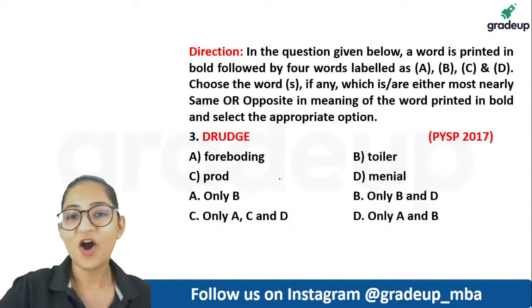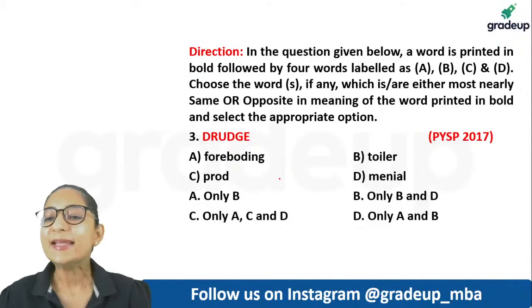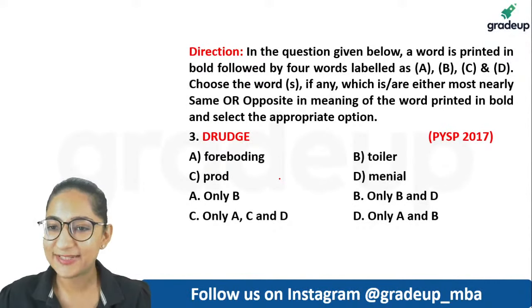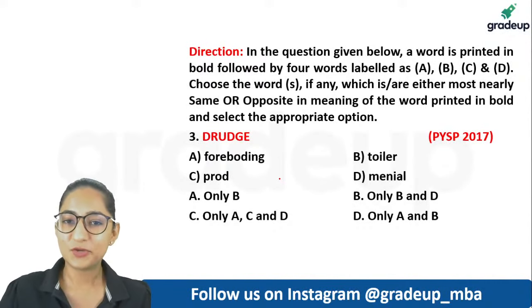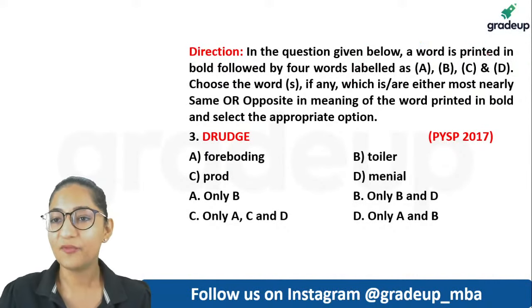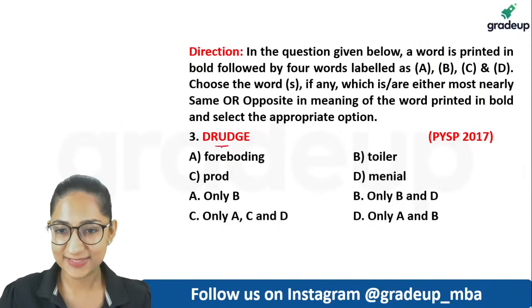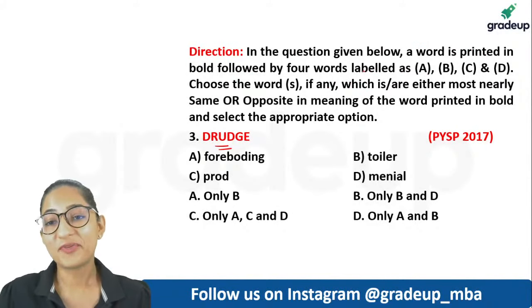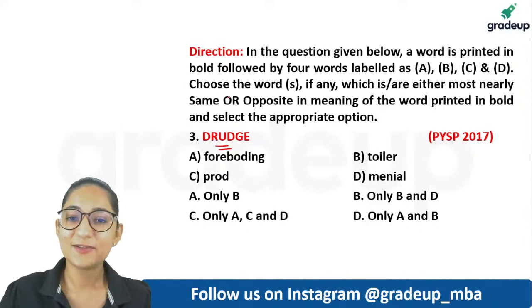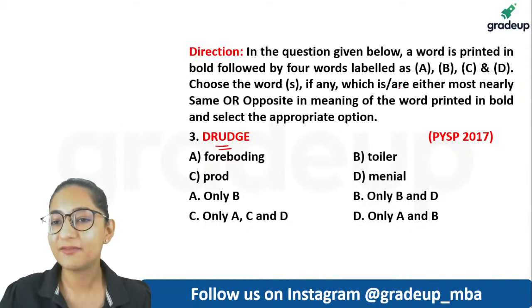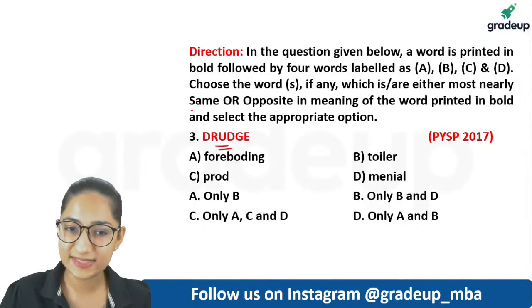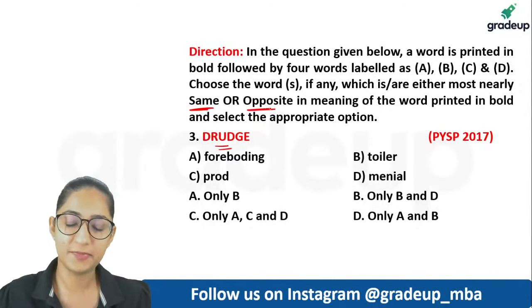Okay. All right. Next one then, guys. This is again from the 2017 previous year paper. Notice in the question given below, a word is printed in bold, as we can see in here. 4 words labeled as A, B, C, D. Choose the word which is either most nearly the same or opposite in meaning of the word.